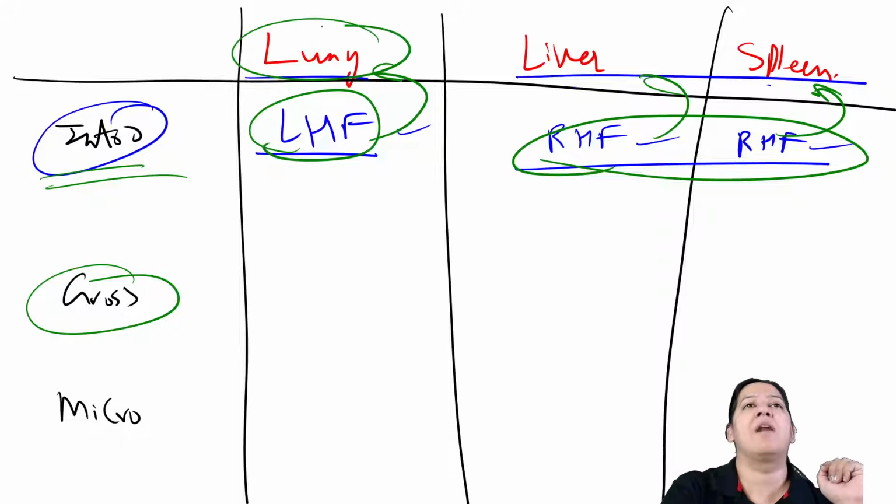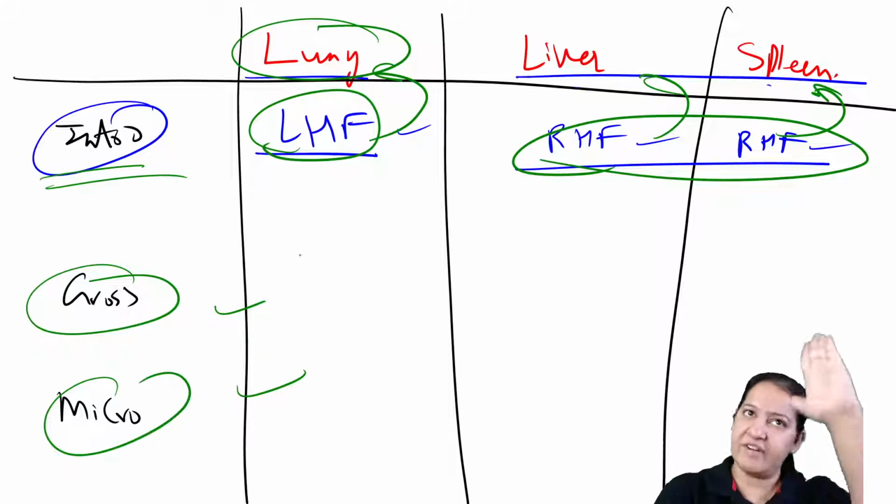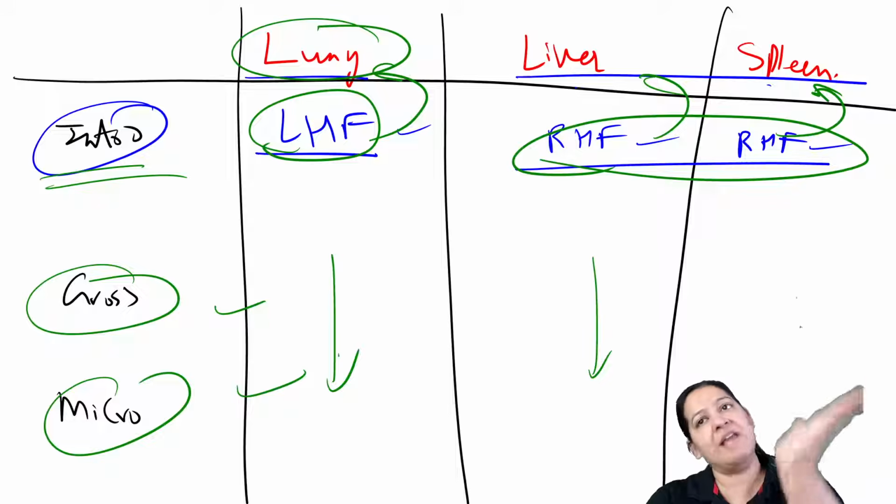Let me start CVC lung. Gross and microscopy of CVC lung first I will finish, and then I will come to liver, then I will come to spleen.